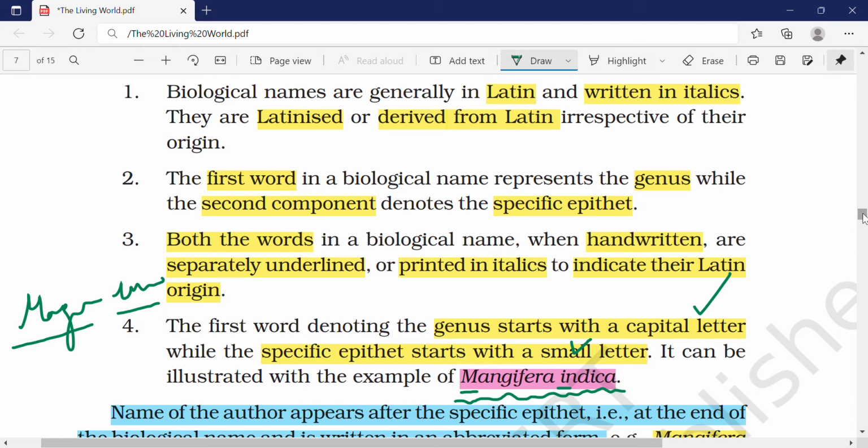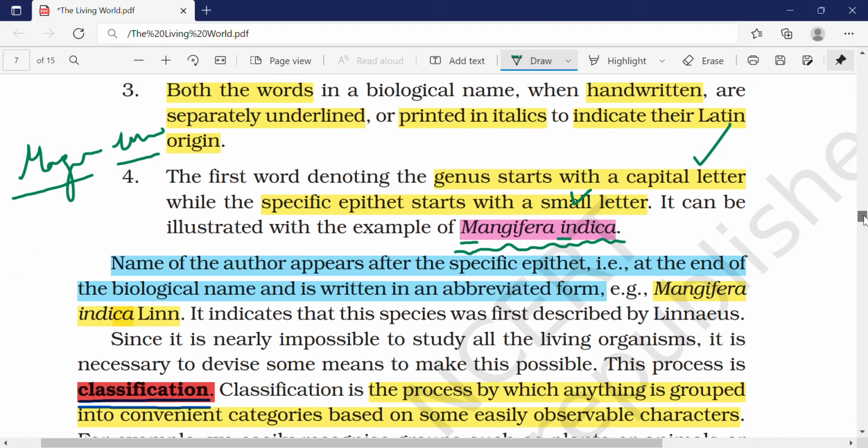binomial nomenclature. Now, the name of the author appears after the specific epithet at the end of the biological name and is written in an abbreviated form. Whoever is the author of that name, his name will be written at the end, like this: Mangifera indica Lin. The Lin will be abbreviated and written at the end. What is Lin? Carolus Linnaeus. He is the author. So it will be given at the end as Mangifera indica Lin. It indicates that the species was first described by Linnaeus.